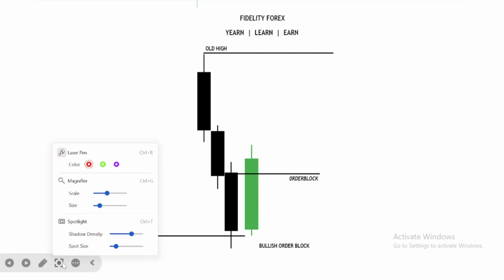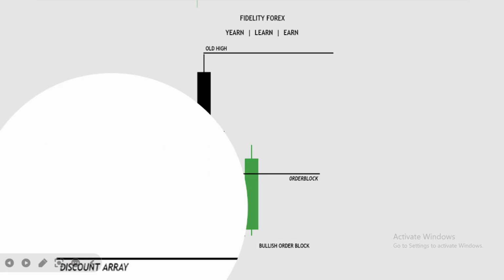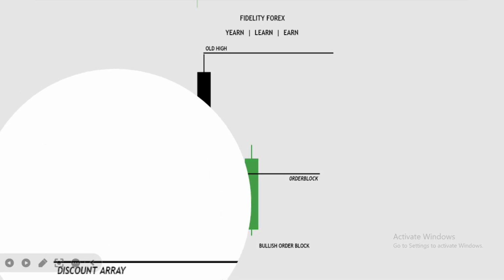Let me see if I can increase the size for you guys.